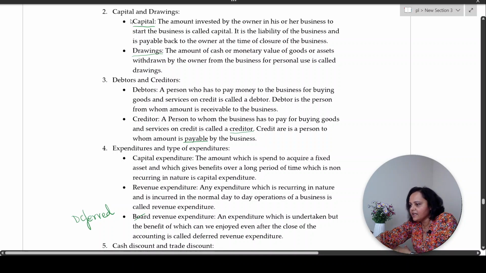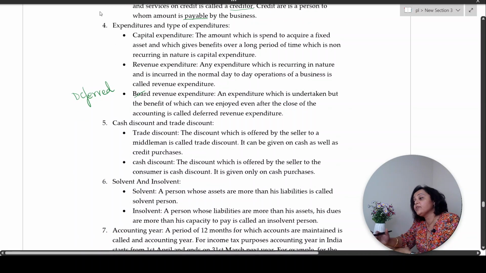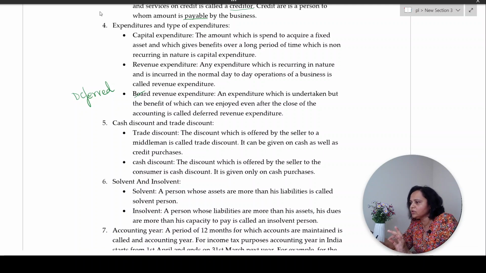Right. Next, cash discount and trade discount. Again, very, very important, and you should know the difference. Now, what is a trade discount? A discount which is offered by the seller to the middleman is called trade discount. It can be given on cash as well as credit purchases. Now, what are middlemen? Do you know this term middlemen?